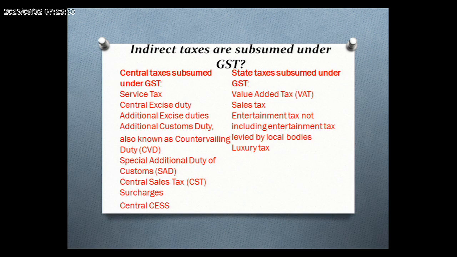The central taxes subsumed under GST are service tax, central excise duty, additional excise duties, additional customs duties, special additional duty of customs, central sales tax, surcharges. Then state taxes subsumed under GST are value added tax, sales tax, entertainment tax, luxury tax.